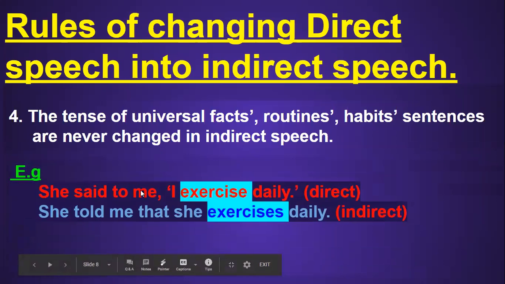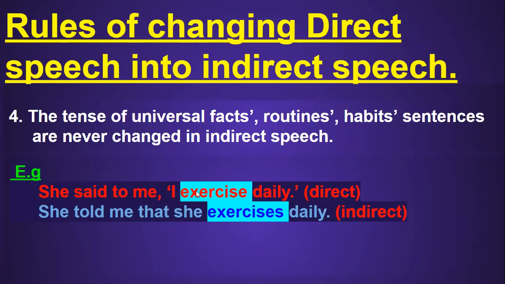Look here. She said to me, I exercise daily. This is a direct sentence, and you can very well judge that "I exercise daily" is showing that it is a routine. And the verb exercise over here is in simple present tense.